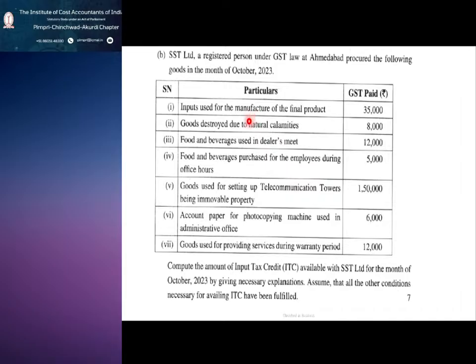Only the material which we are using for the manufacture of final product, or you can say used in production, in that case only you are eligible to avail ITC. The next one, the last one, is goods used for providing services during warranty period. So you purchase the goods and you are using them when the goods have come during the warranty period. Yes, you can claim the ITC.